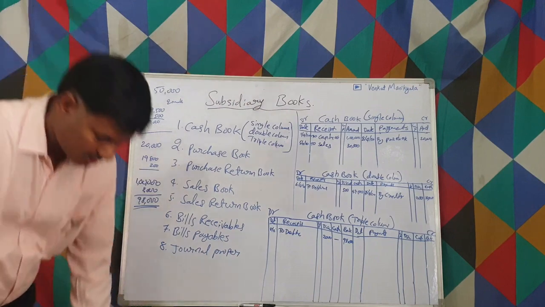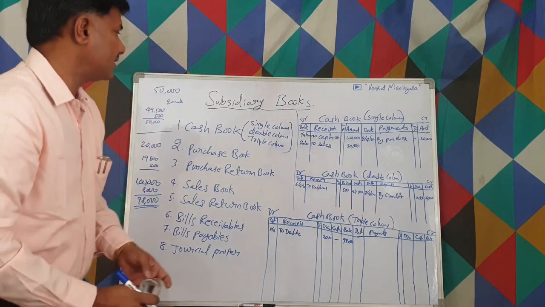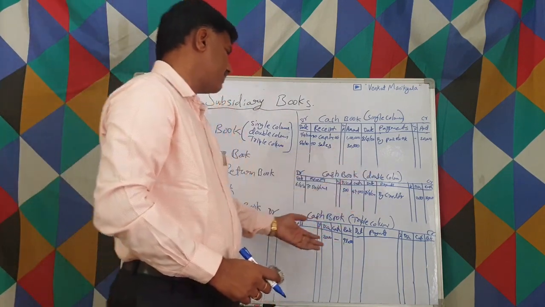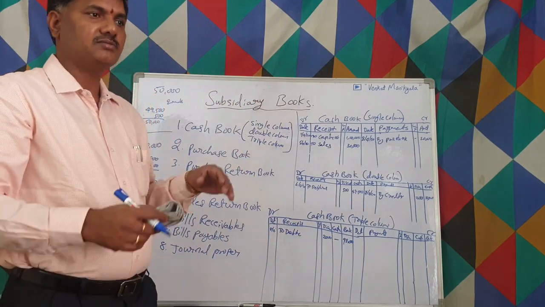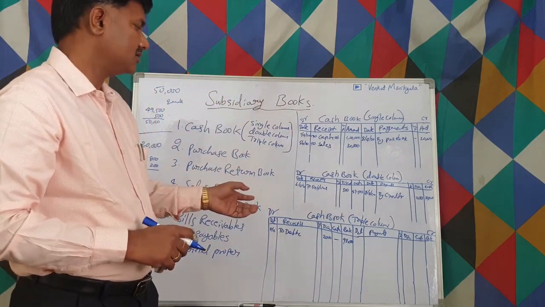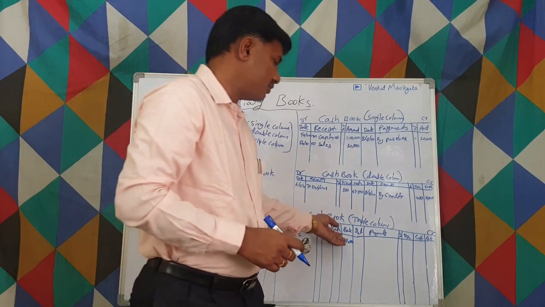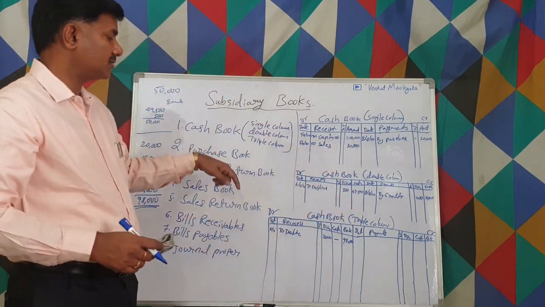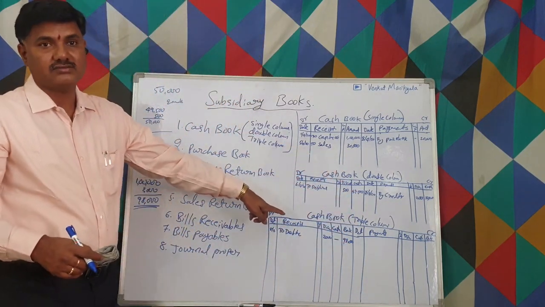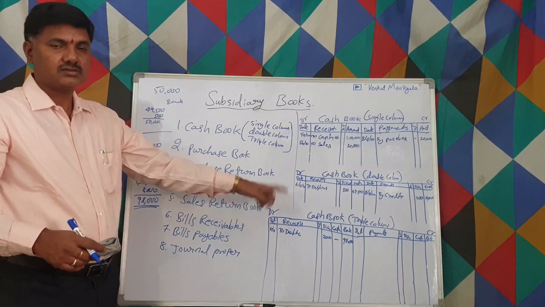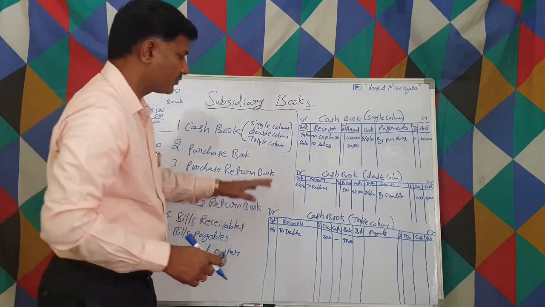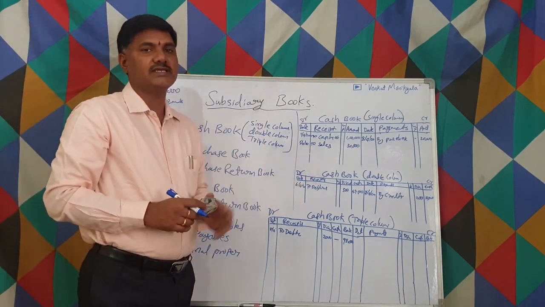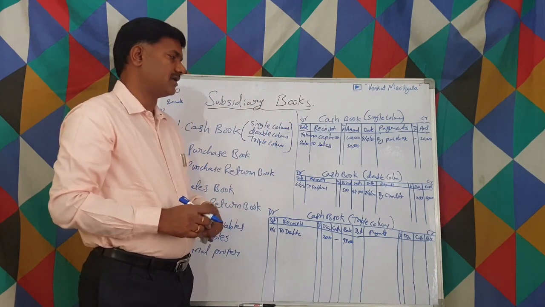Let us say if we only maintain a double column cash book, with bank transactions and also discount, then we are supposed to write in the bank book, and also separately write the discount entry in the general ledger. Instead of that, we write in one single book. That is a triple column.